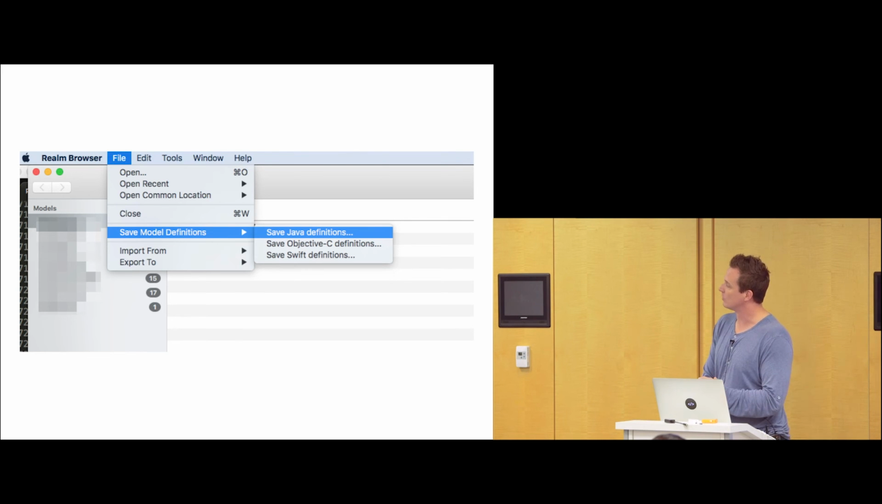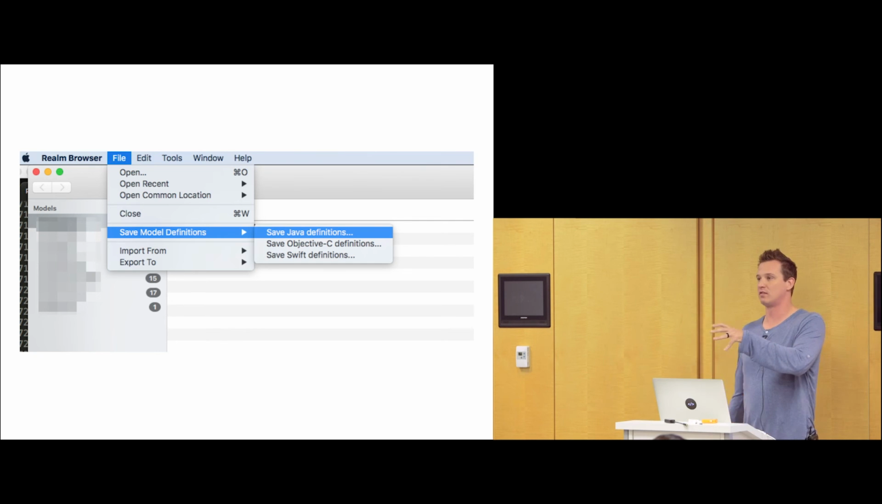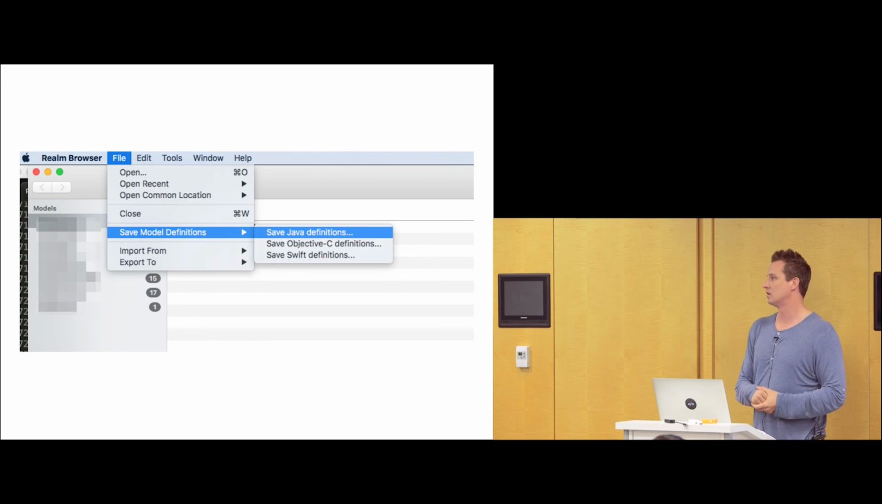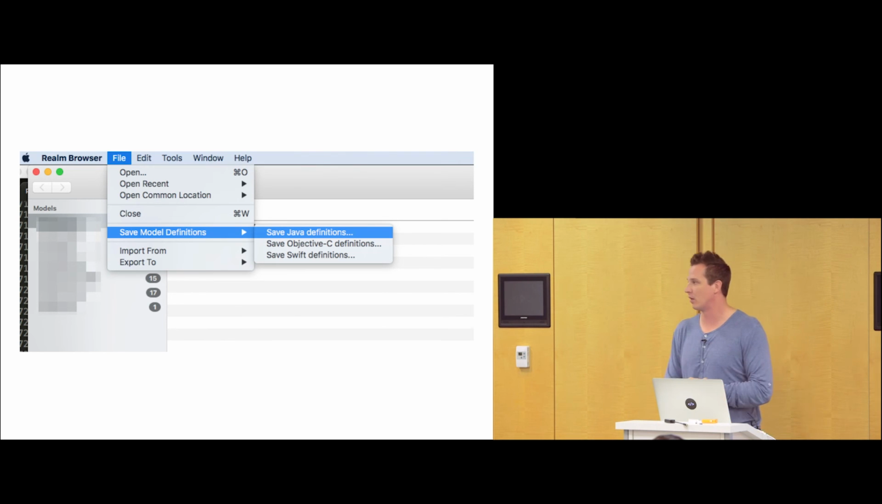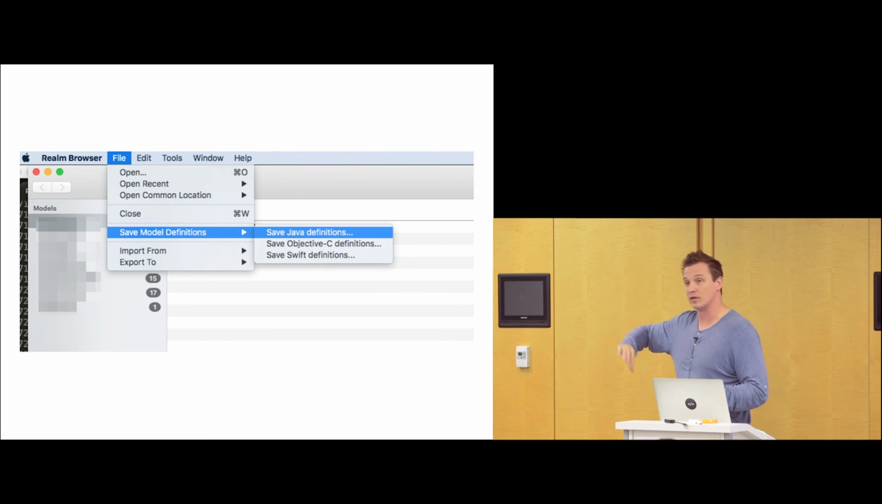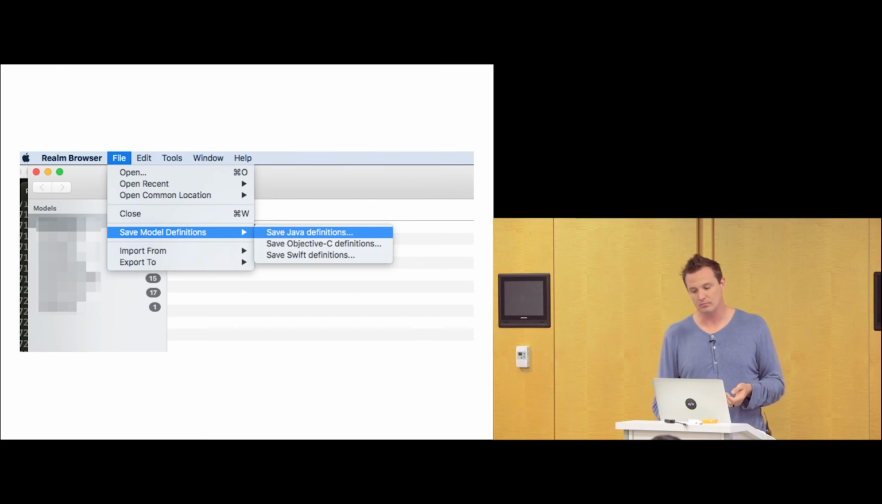and open it with the Realm browser and say, all right, I want you to save the Java definitions, and it will save all the Java files for you based on that same object model. And then you can pull those directly into your application. So you can be following the same object model as the Objective-C application if they're using Realm as well. So very, very useful. You can do it vice versa. Open up the Java one because it's just a Realm file, same format. Save out the Objective-C or Swift definitions.